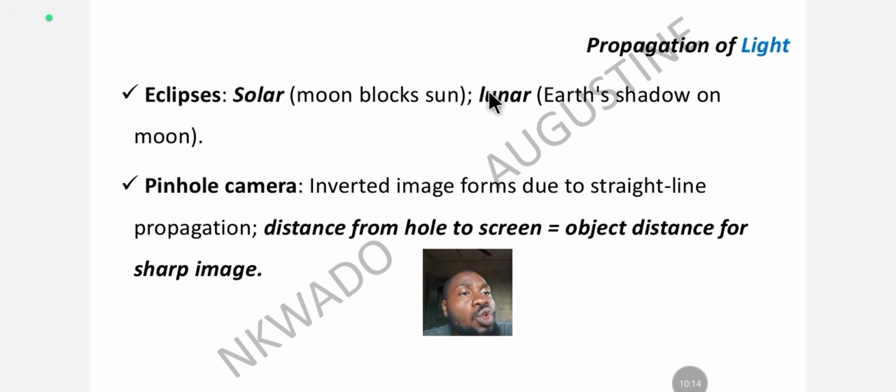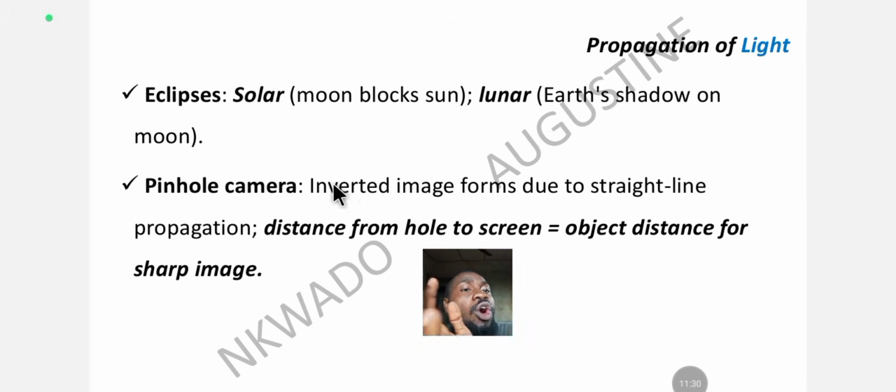We also have lunar eclipse, and lunar means moon, solar means sun. Lunar eclipse is when the earth's shadow falls on the moon. That means the earth is between the sun and the moon. The sun radiates light energy on the earth, and because the earth is opaque, it casts a shadow on the moon. So the shadow of the earth is visible on the moon. Easy way to remember is, in solar eclipse, the moon is between the earth and the sun, while in lunar eclipse, the earth is between the moon and the sun.